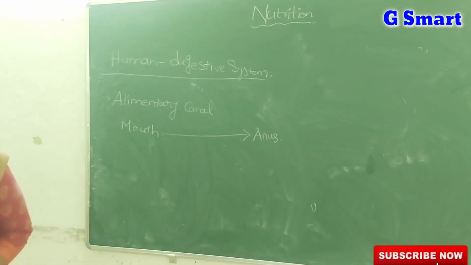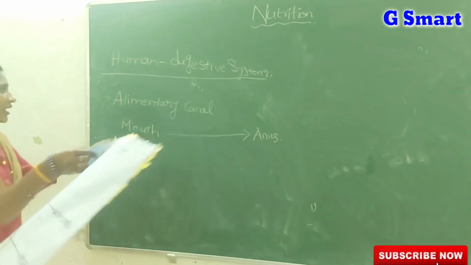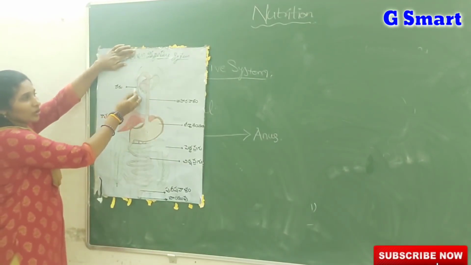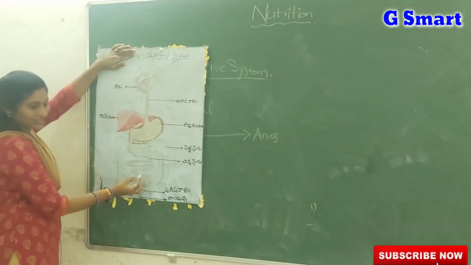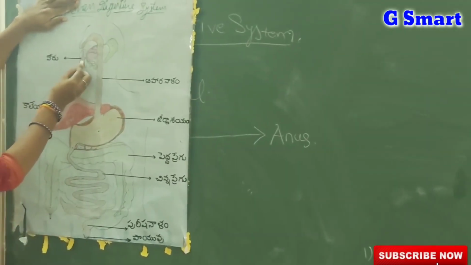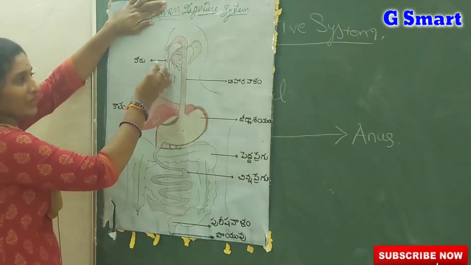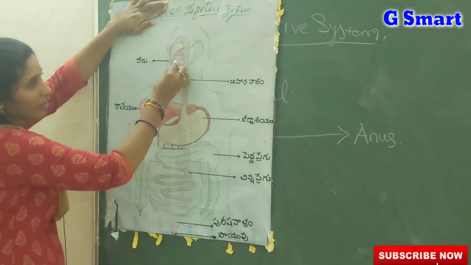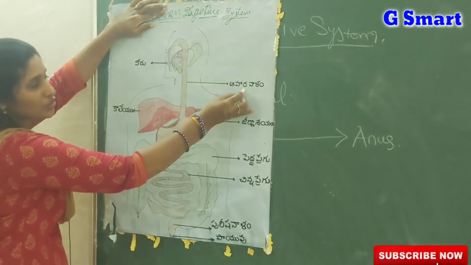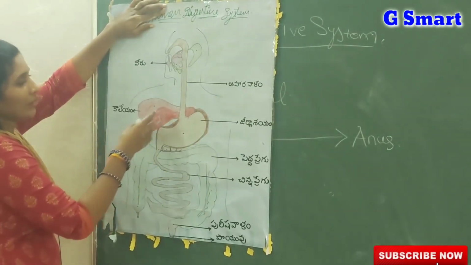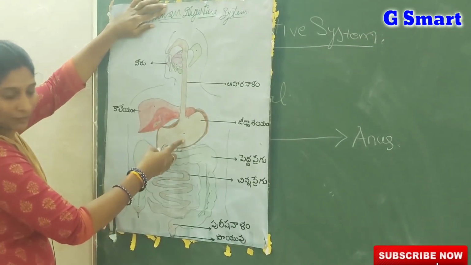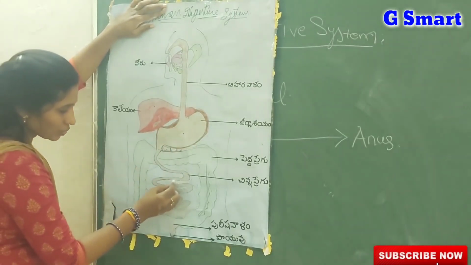So now I will show the picture of the digestive system. Listen carefully. This is the digestive system or alimentary canal of humans. It first starts with the mouth, and after the mouth there is a tube-like structure known as the esophagus or food pipe. Then that esophagus enters into a bag-like structure known as the stomach.